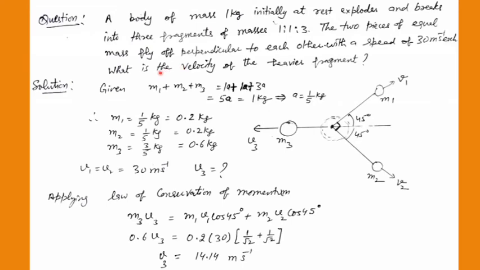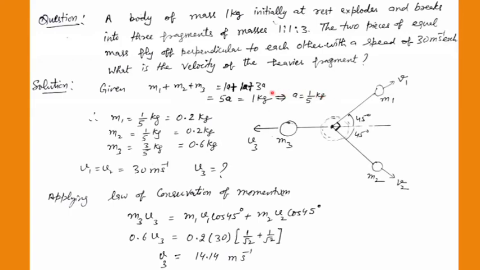You have to find the velocity of the heavier fragment, the one whose mass is 3 times masses 1 and 2. I have been given that if I add all three masses M1, M2 and M3, the total mass is 1 kilogram, but they are in the ratio 1:1:3. So I suppose the common factor is A, and write 1A plus 1A plus 3A. That means 5A equals 1 kilogram, so A equals 1 by 5 kilogram.